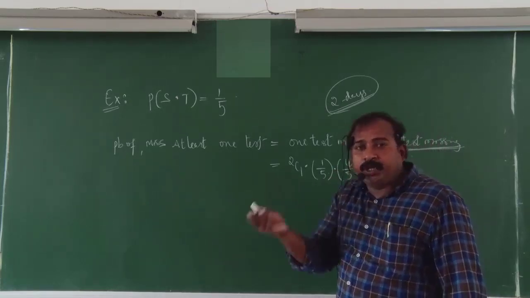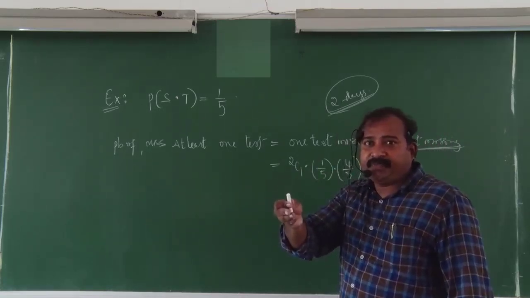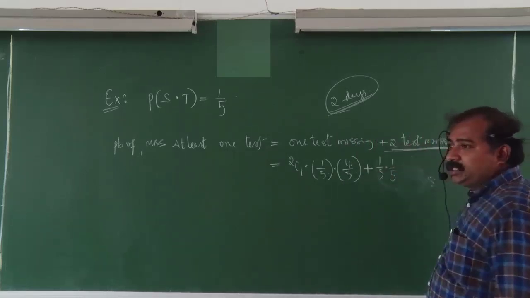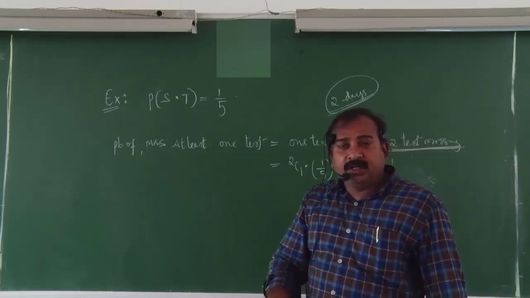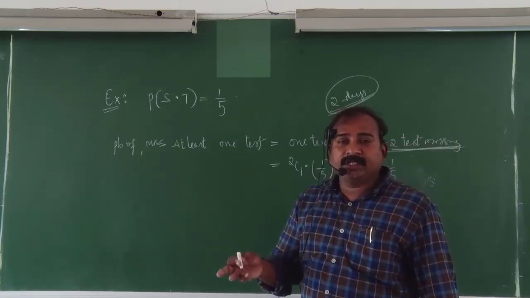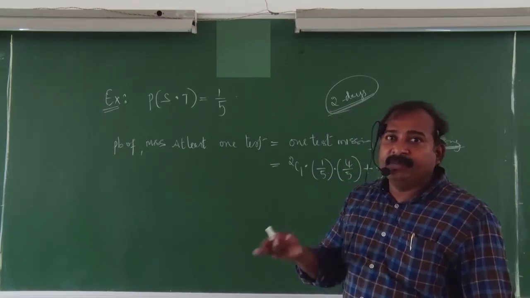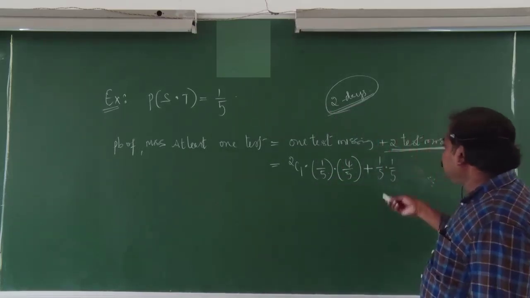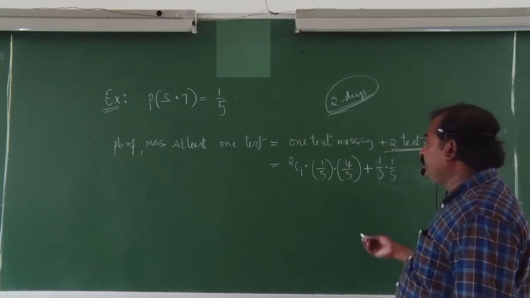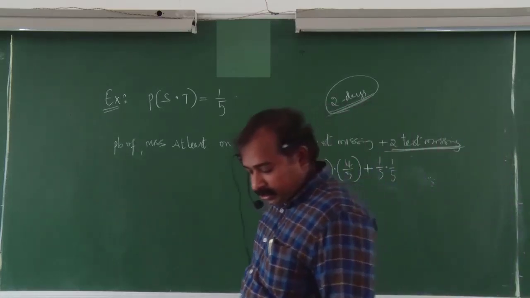Obviously, he is absent both days, so he will miss the test. Plus, otherwise, on both of these days there will be a test. The student is absent on those 2 days, the test is there, automatically he will miss it. So for 2 days, for 1 day the surprise chance is 1 by 5, and 1 by 5 plus 1 by 5, then simplify, you will get the answer.